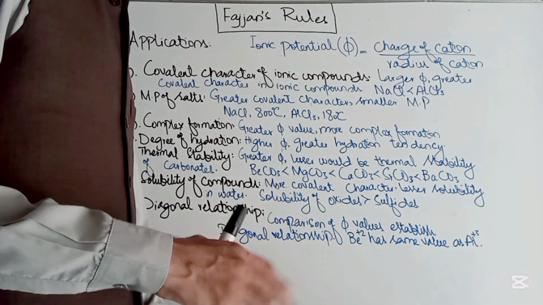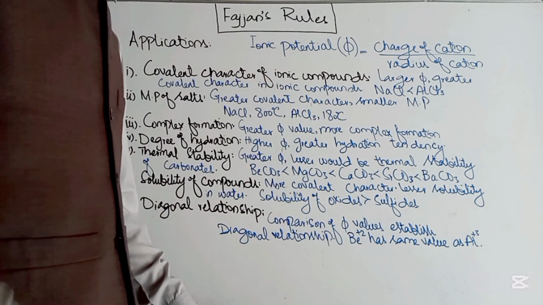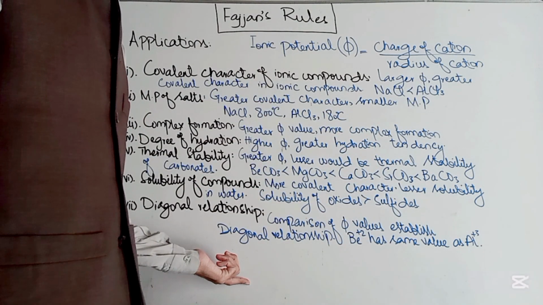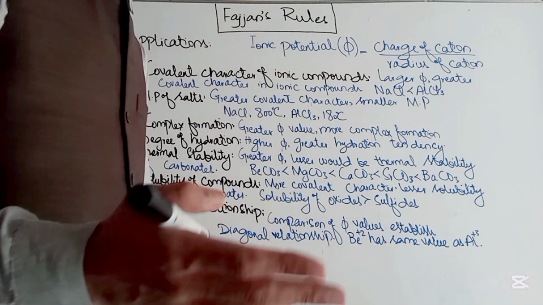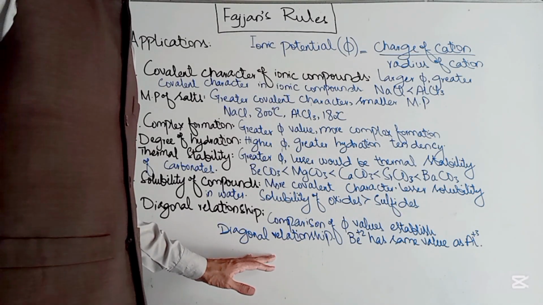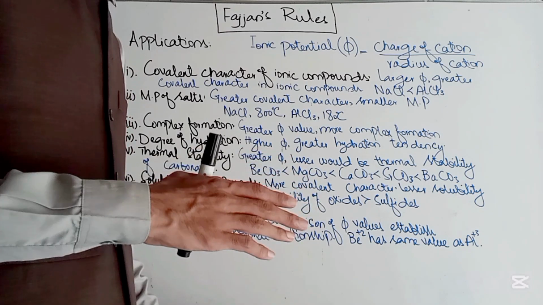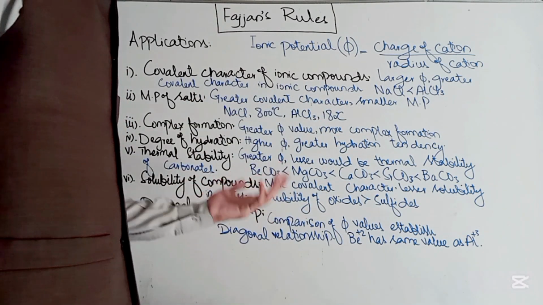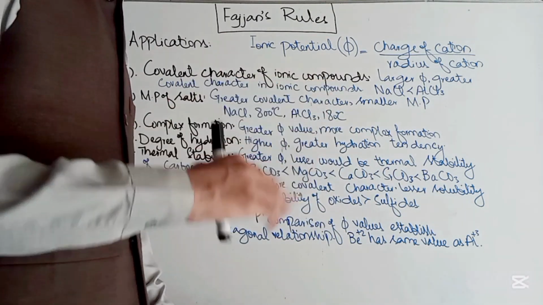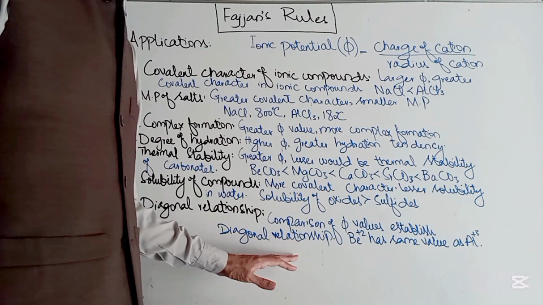The cation whose phi value is greater would have much more polarizing power, and that would cause a greater covalent character within a salt. How is the covalent character produced? Basically, whenever a cation polarizes or distorts the electronic cloud of the anion, a covalent character is produced in the salt, and that leads to lesser ionic character or more covalent character. So keep in mind that we are discussing ionic character and covalent character. Greater polarizing power of the cation causes greater covalent character in the salt.